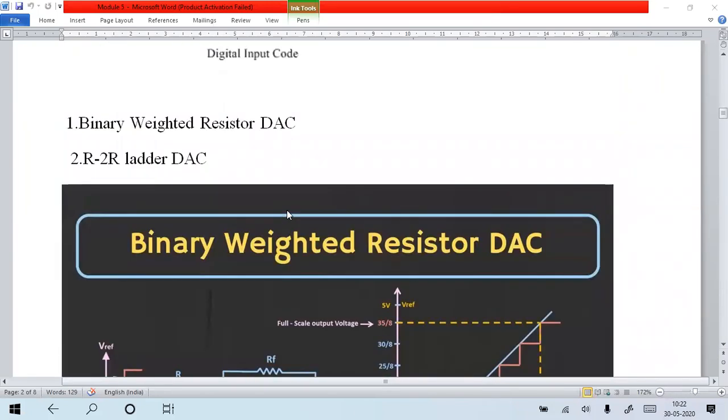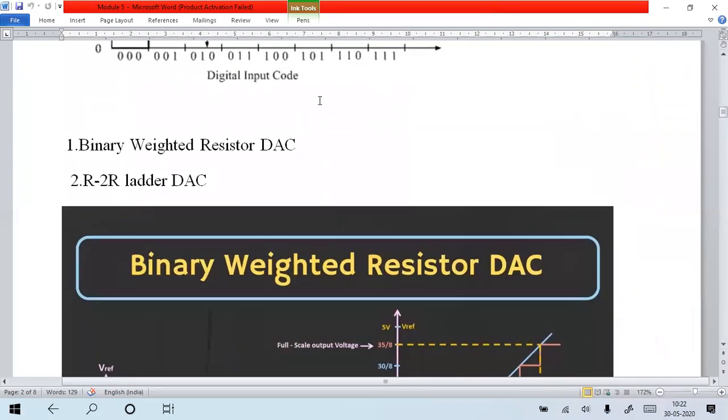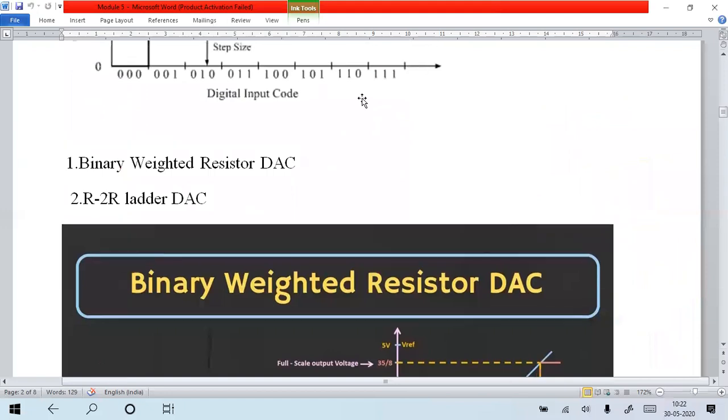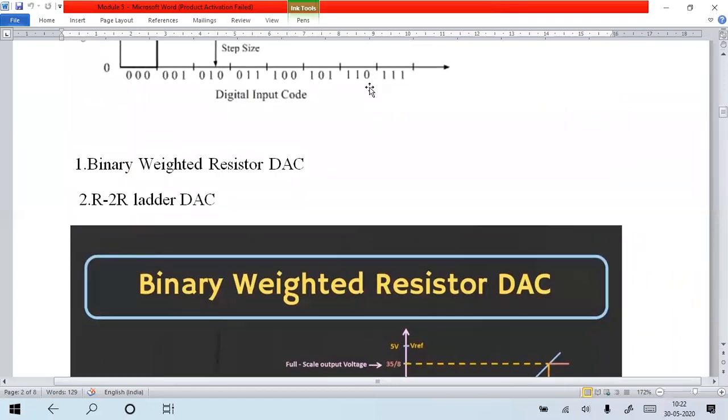Now there are two techniques. First, we are going to see the digital to analog converter. Then it will be easy to understand the analog to digital converter. First, we will see how we can convert digital value into analog.